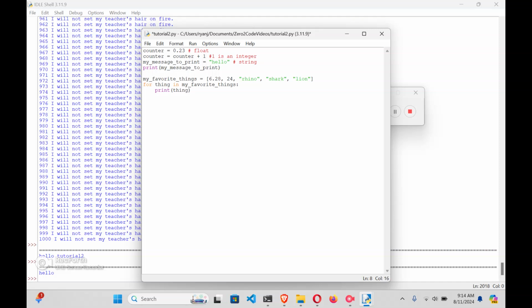So what happens is similar to how in our while loop we had before, while counter is less than 1,000, we were updating the value of counter. The same sort of thing happens in this for loop, where thing is like counter, and it gets updated every time we go through this loop. Instead of us reassigning the variable ourselves, Python handles this for us under the hood. So let's go ahead and try running